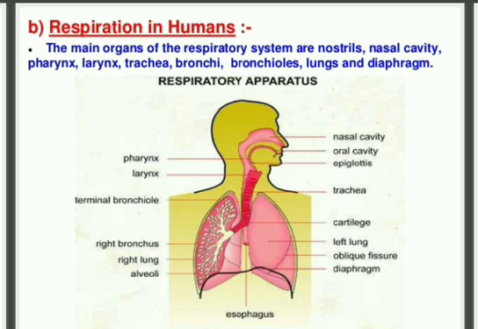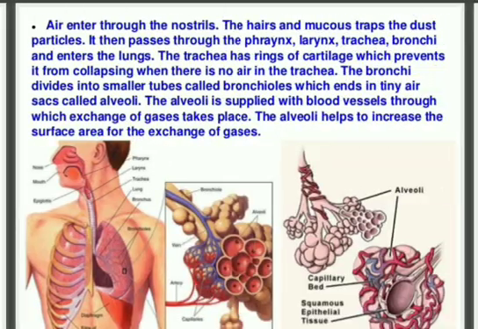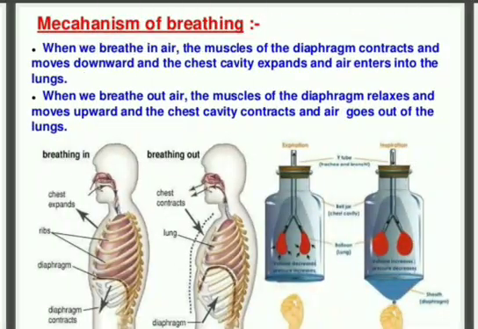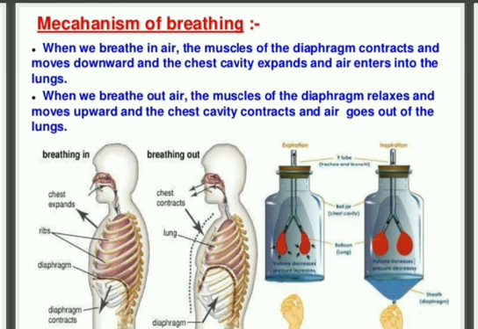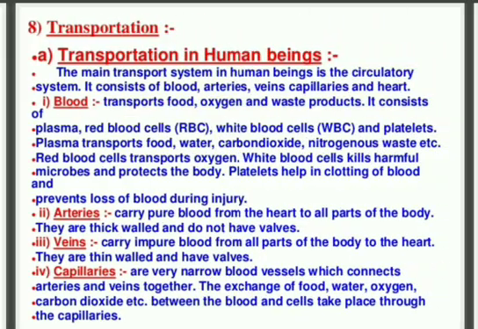Students, in our previous lecture, we completed the respiratory system and I explained how respiration takes place in humans. Today we will discuss transportation in human beings. As you know, in the mechanism of breathing, we take oxygen in and throw carbon dioxide out. Then how is this oxygen transported inside the human body?